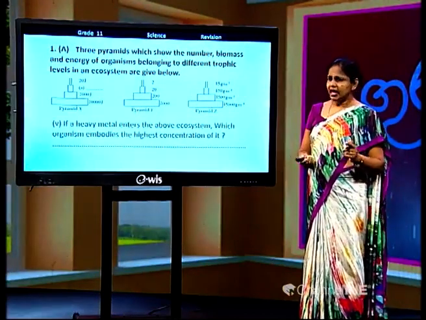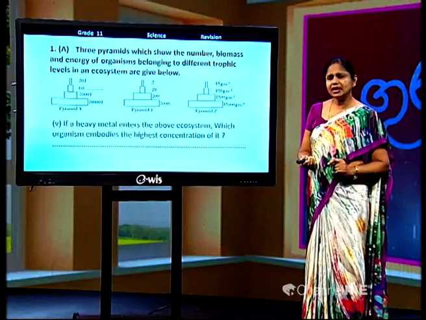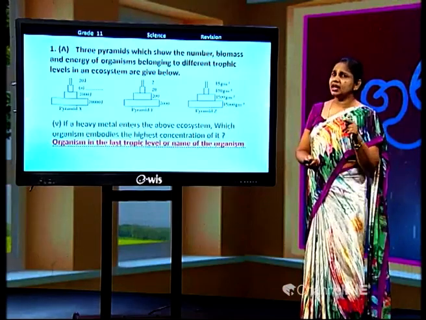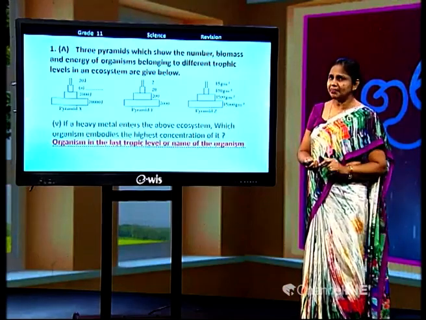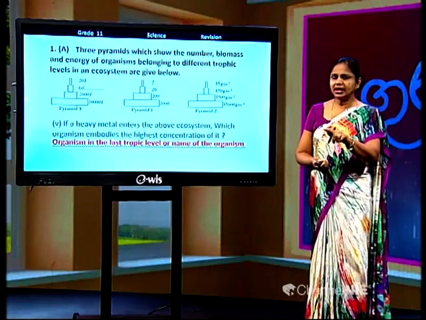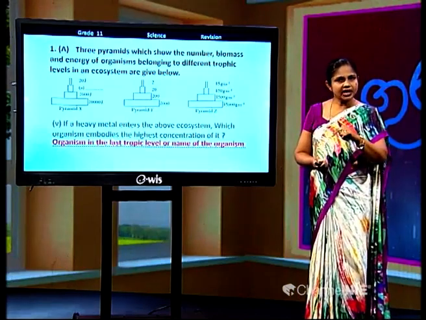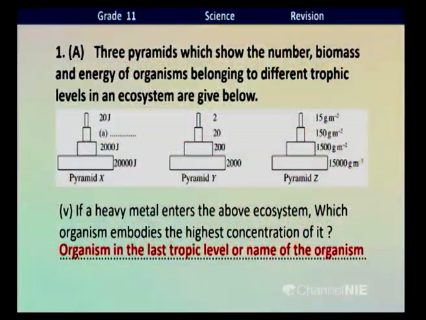Understood, children? If I take the food chain that I have written here, what's the food chain, children? Grass, grasshopper, frog, snake. Then in the body of the snake, the highest concentration of heavy metal is collected. Okay, right.